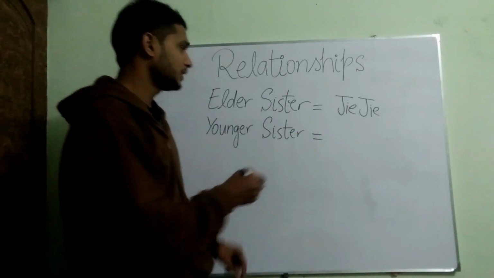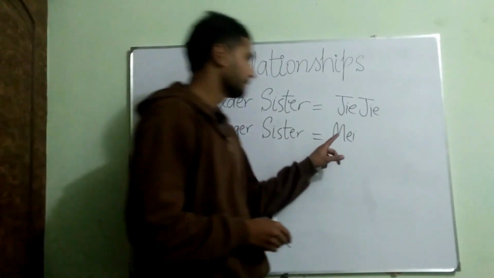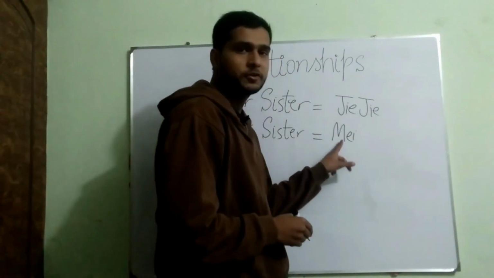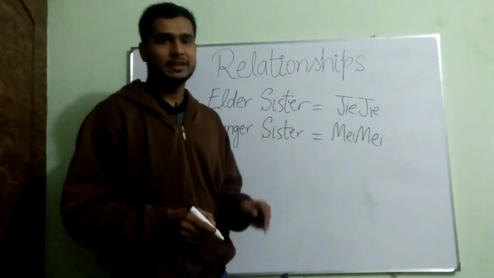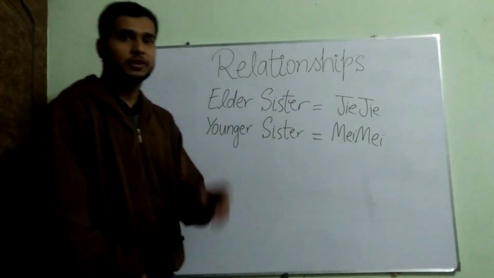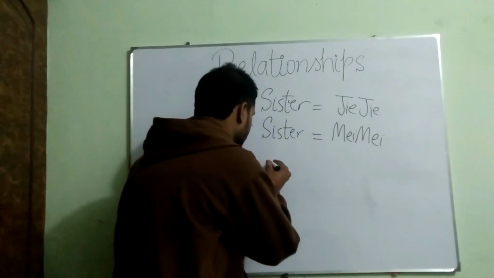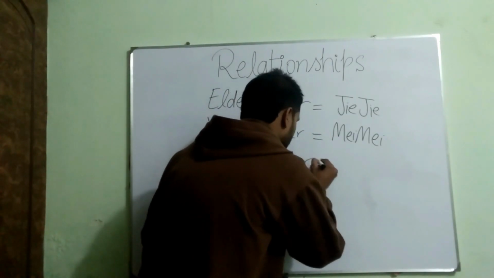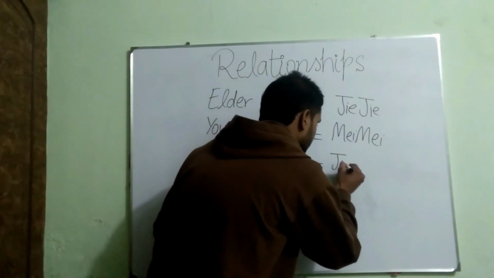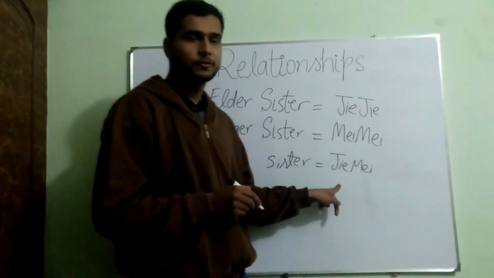And for younger sister, I have mei. If I write mei twice, it becomes meimei, meaning younger sister. So guys, let me remind you that for sister, the Chinese word is jiemei.